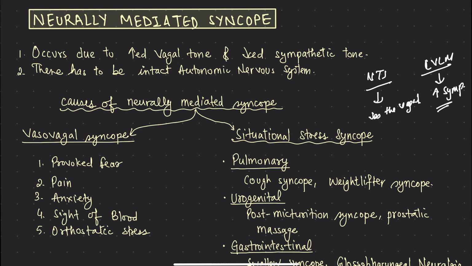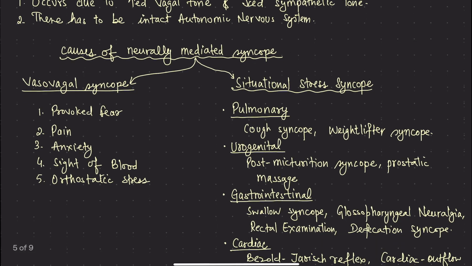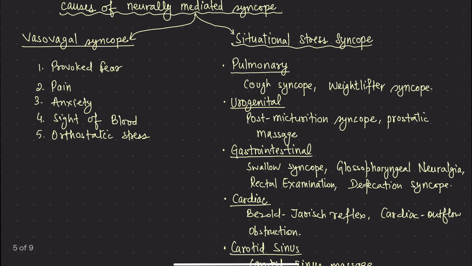For this inhibition of the baroreceptor reflex, there has to be a functional autonomic nervous system, or this autonomic reflex arc. This arc has to be present, meaning the autonomic nervous system is present, but it is disorganized. It is not activated properly or appropriately. It is inactivated inappropriately. That is why there is increased vagal tone and decreased sympathetic tone, which decreases BP, which causes syncope.